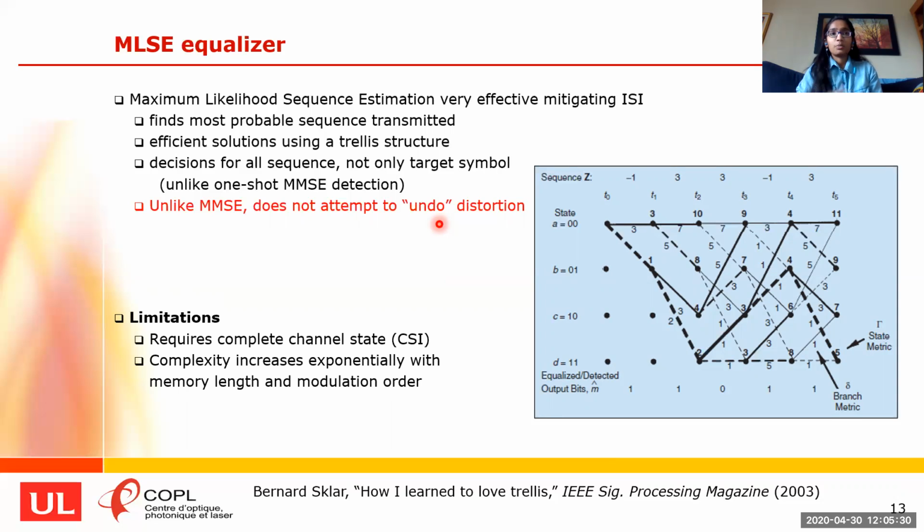The computational complexity of the MLSE equalizer increases exponentially with the memory length and the modulation order. In high data rate communication, we always target high modulation orders, and the ISI impact could increase. So the complexity of this MLSE equalizer would quickly become practically infeasible.